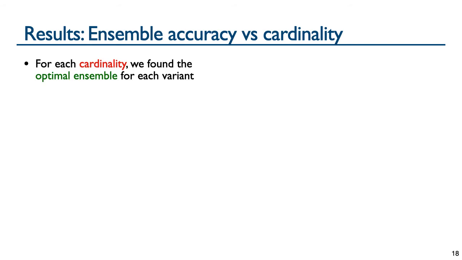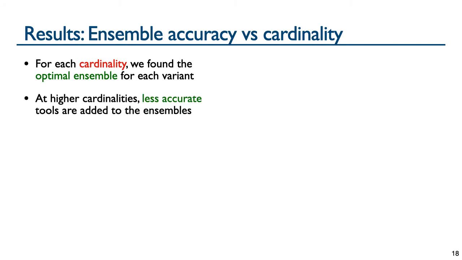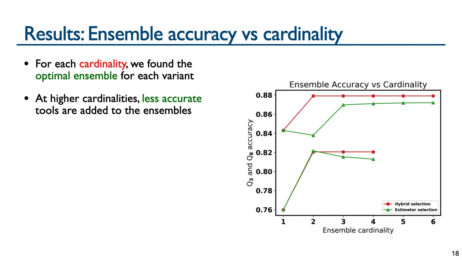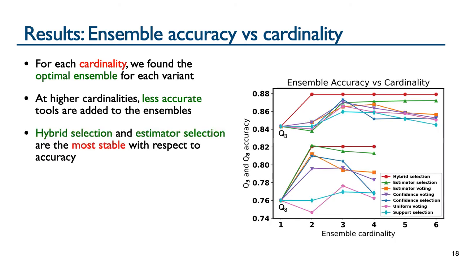We found the optimal subset of tools at each cardinality for each variant. Note that at higher cardinalities, this adds less accurate tools to the ensembles. The figure shows the Q3 and Q8 accuracy for increasing ensemble cardinality with Q3 above and Q8 below. We plot the accuracies for the two best ensemble variants with hybrid selection in red and estimator selection in green. Notice that these methods roughly improve or remain stable as cardinality increases.